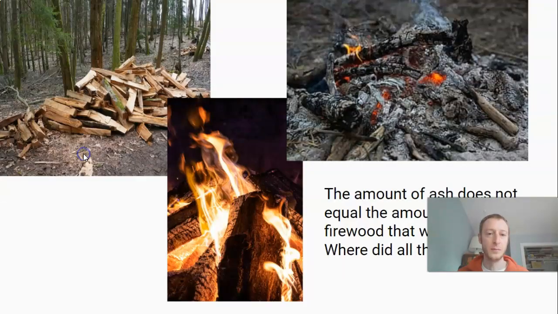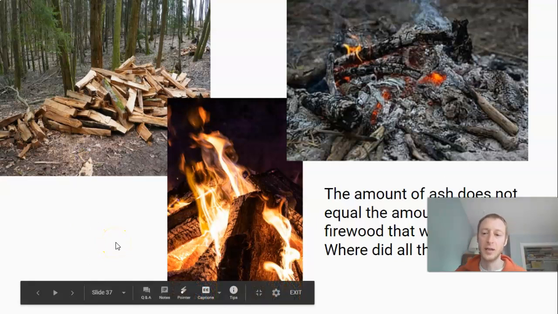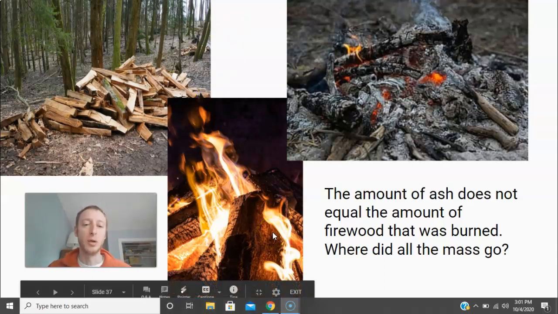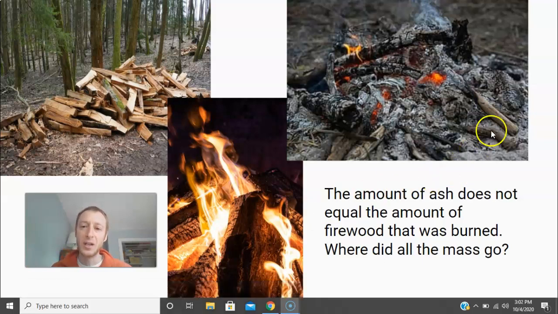For example, you'll see it anytime you make a bonfire, right? Over here, we've got lots of nice wood. It's got mass, it has weight, it's made of lots of stuff, right? We throw it in the fire and it burns. And you'll notice it gets smaller and smaller and smaller. And by the end of the night, you're left with a very small pile of ash. So, how can a giant pile of wood that probably weighs a couple hundred pounds turn into a pile of ash that only weighs a couple pounds?